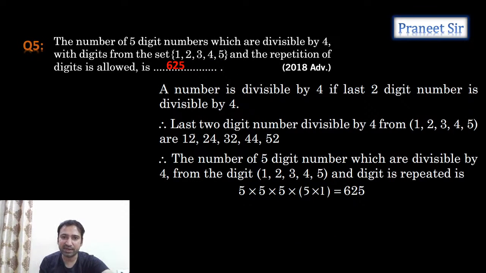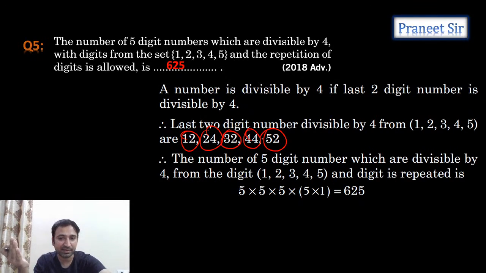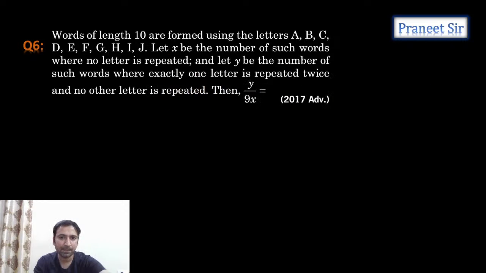Yeah, these are the numbers we are getting, guys. The last 2 digits should be either 12, 24, 32, 44, 52. Why? Because the digits are getting repeated. For the remaining 3 digits, we can take any one of these 5 digits. We can take it 5 into 5 into 5.